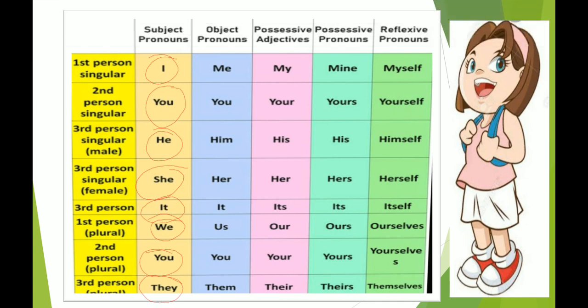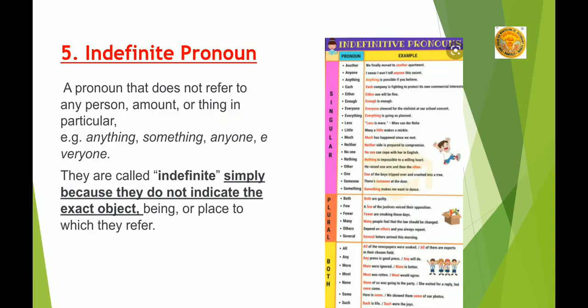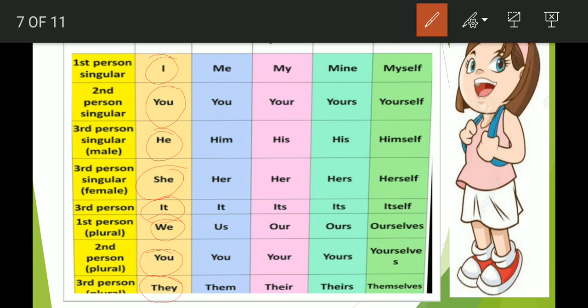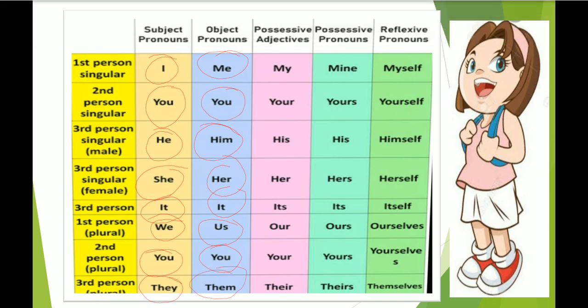Same way when we talk about objects, when we are talking about first person pronoun, there we will be using me. Second person singular, you. First person plural, us. Second person plural, you. And for male, him, female, her. Third thing, it. And for plural, we use them.